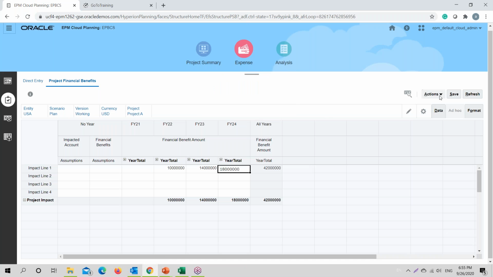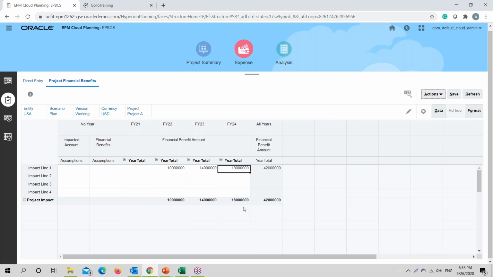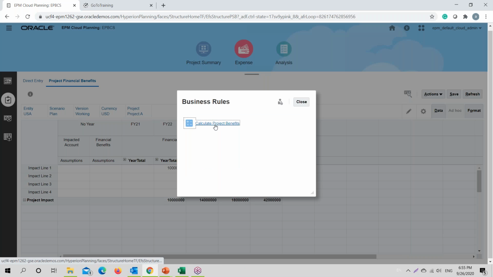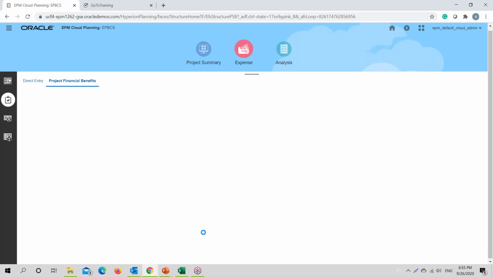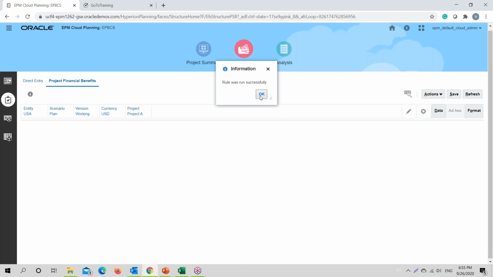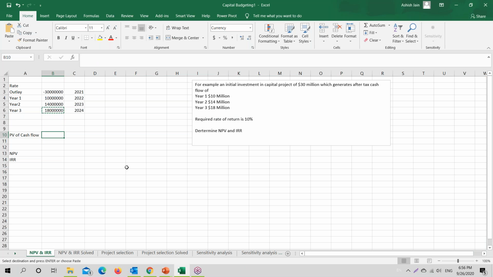And what we do, we calculate project benefits. We go to business rule and we just do a calculation for this particular project. What the system will do, it will calculate the expenses related to this particular project and the cash inflows for this project. Okay, so let me just calculate the present value in here first.